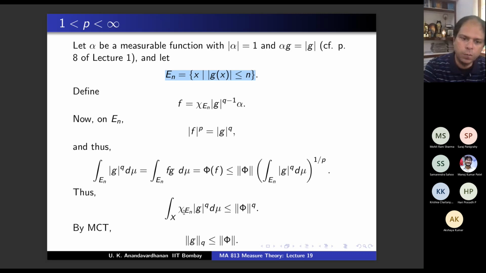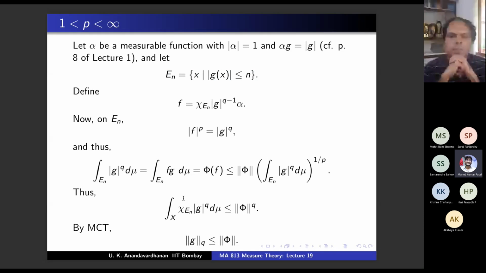It will go to the whole of chi x. No, it will go to the constant function 1, right? Chi n in the limit is the constant function 1. Sir, so g is in L1, right? Yes. So it is finite almost everywhere, so it will increase to x. So this identity is fine. By MCT, correct. The E n's are increasing, characteristic functions are increasing. This is in L1, so this is an increasing thing.